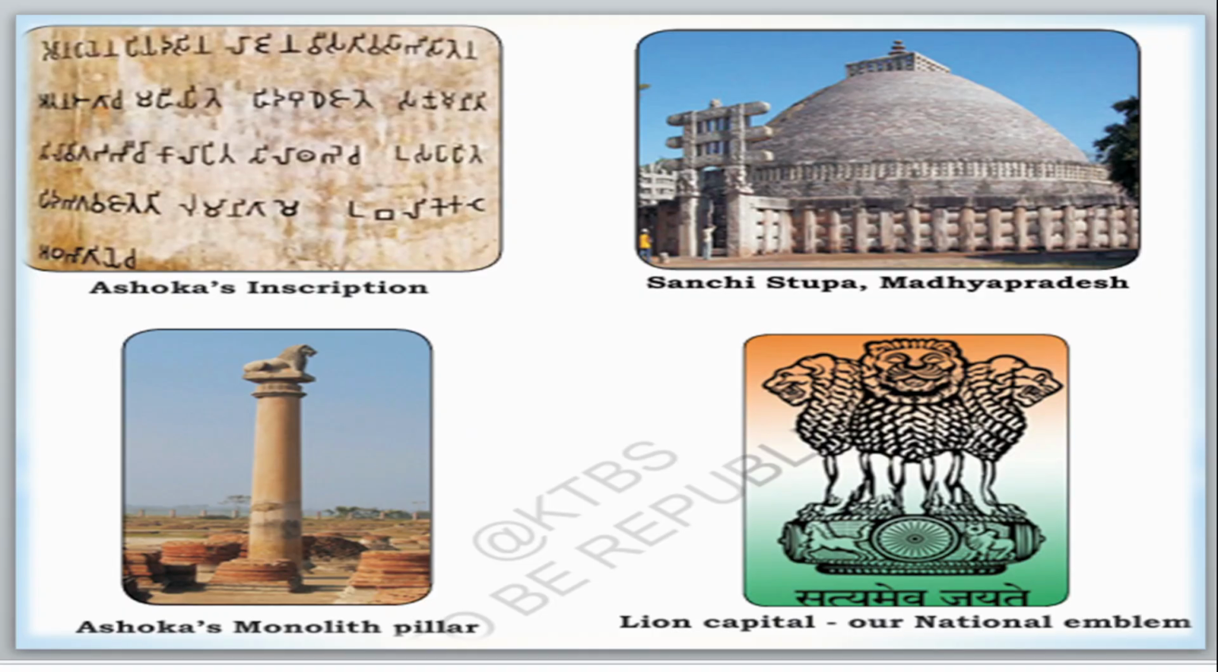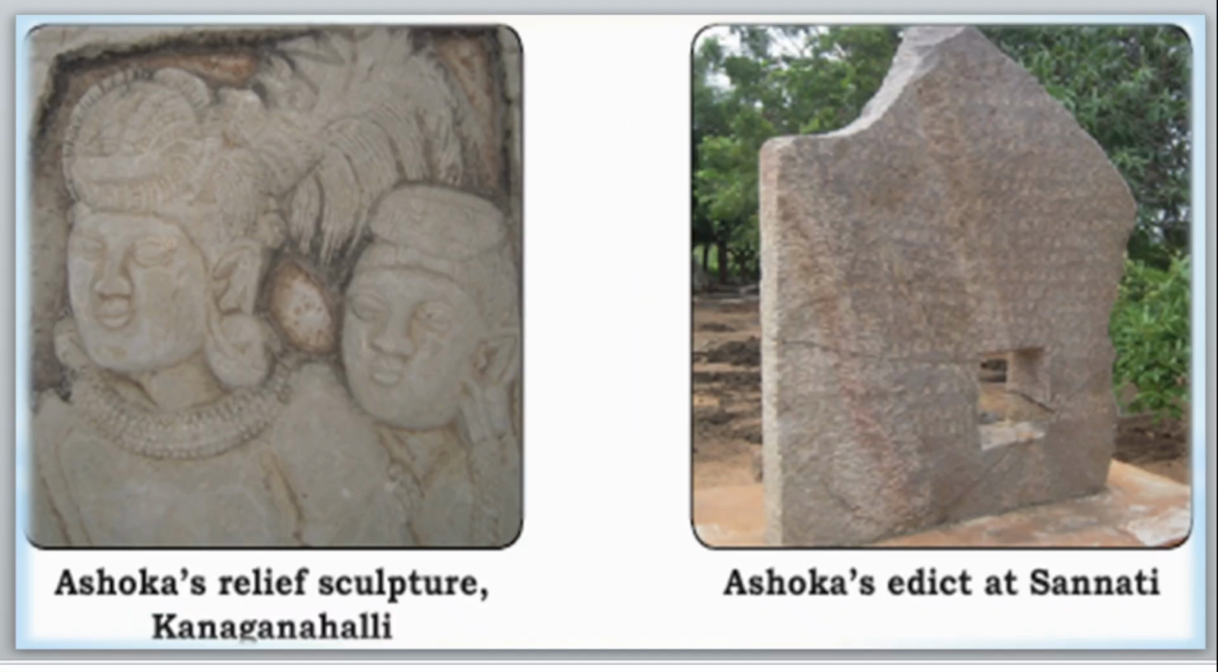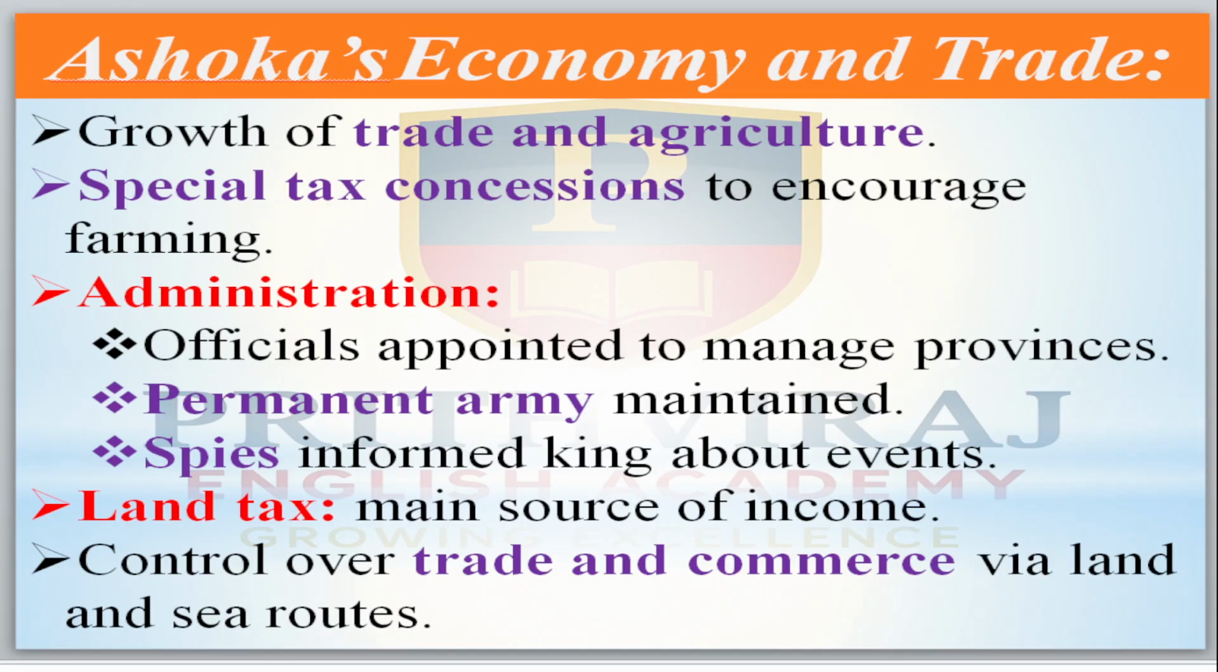Here there is the Sanchi Stupa of Madhya Pradesh, inscription, national emblem, Ashoka's relief sculpture at Kanaganahalli, and Ashoka's edict at Sannati in Karnataka. Actually, Ashoka has a good relation with Karnataka, okay.